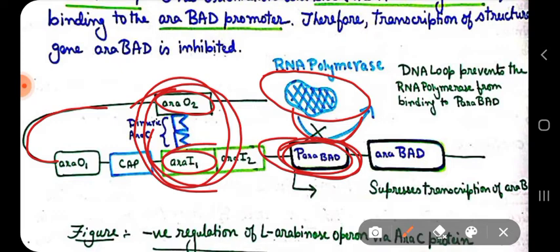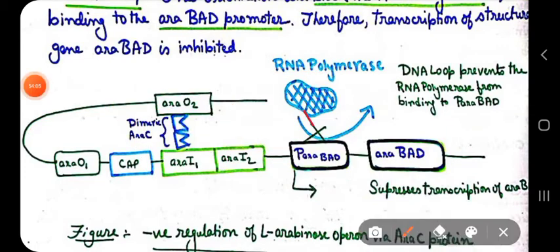Okay, so this orientation blocks the ARA-BAD gene from being transcribed. It actually prevents the RNA polymerase from binding to this promoter of ARA-BAD, and therefore the transcription of the structural genes of ARA-BAD is inhibited. So no transcription occurs. So how does this occur? This occurs in the absence of arabinose.